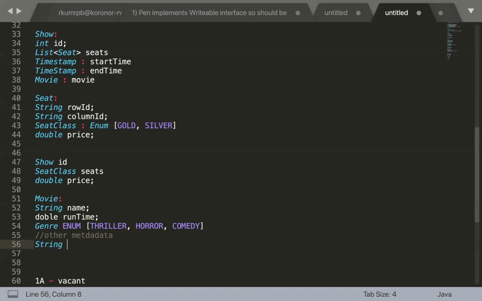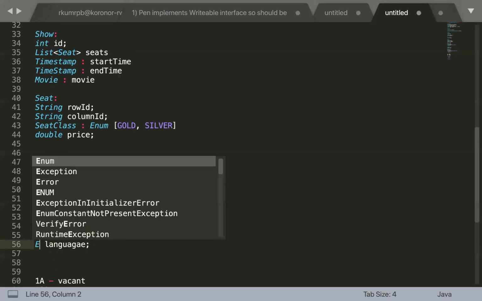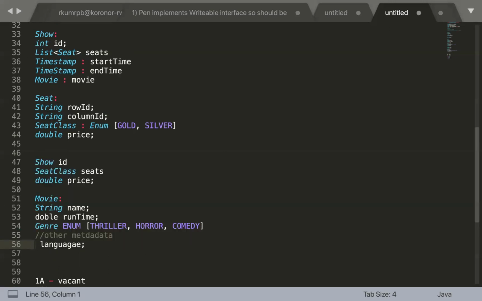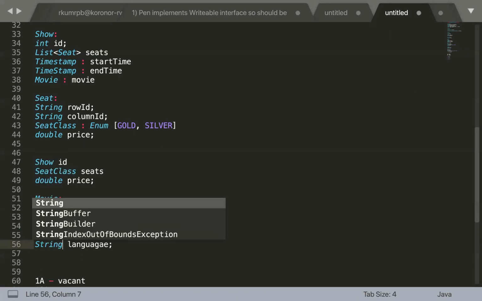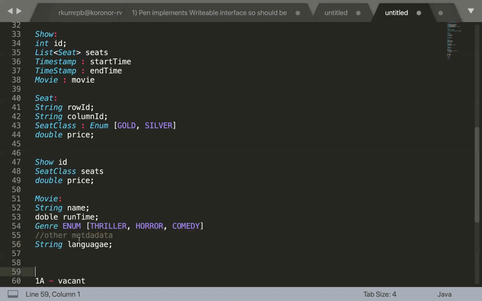Correct. So for that, probably movie can have an attribute language, or probably an enum language. Language can be an enum in itself, or we can keep a string. So let's suppose any of the movies is dubbed in multiple languages, right? So there can be multiple instances of the same movie in different languages.